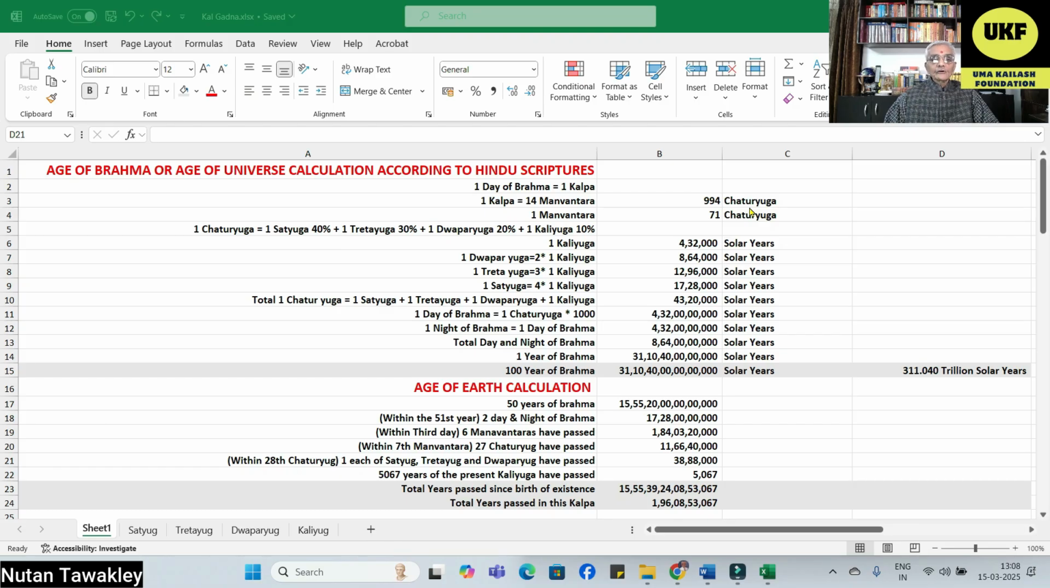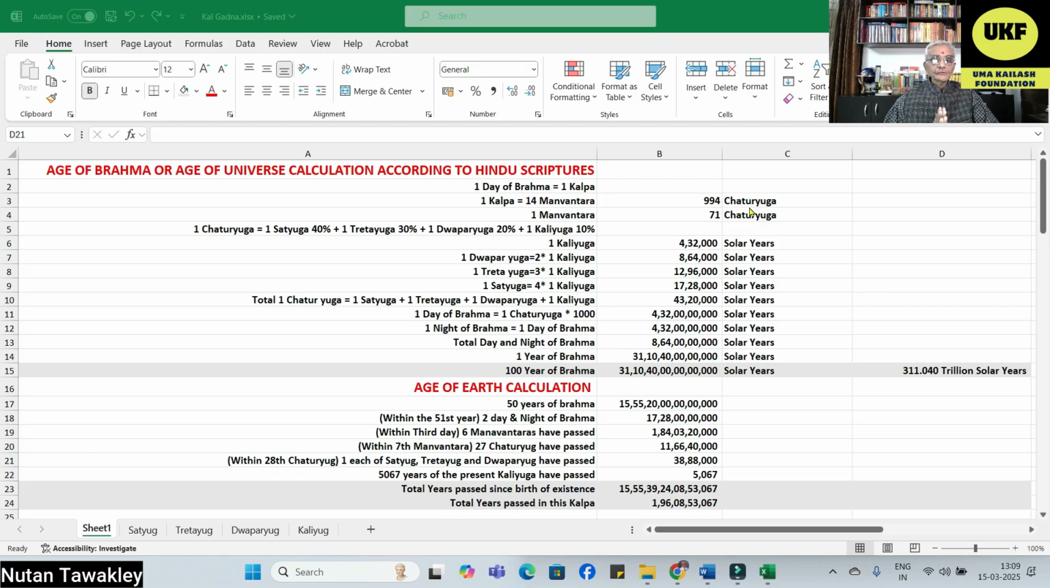How much is one day of Brahma? It is called one kalp. How much is one kalp? One kalp is 14 manvantara. How much is each manvantara? It is 71 chaturyug. So in total, in one kalp, we have 994 chaturyug. Approximately 1000. We will take this figure as 1000 in our calculations for simplicity.